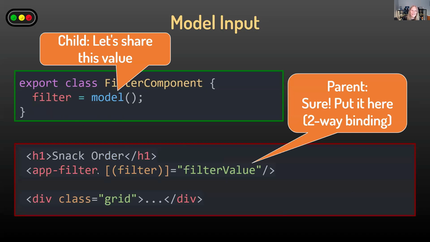And notice here then, I can use two-way binding. Now you could do something like this in earlier versions of Angular if you were careful how you named your input and output. If you named them exactly correctly, similarly, then you could actually get two-way binding to work. But it wasn't always super intuitive, and it wasn't very obvious how it was working. This is very straightforward as to how this is working. It's very simple. I don't have to emit any value. It's just hooking these two values together through two-way binding.